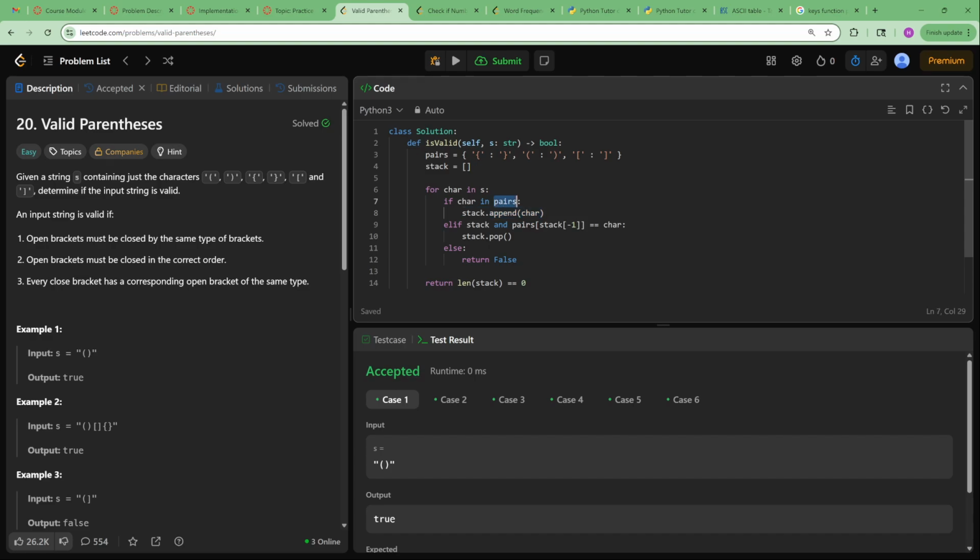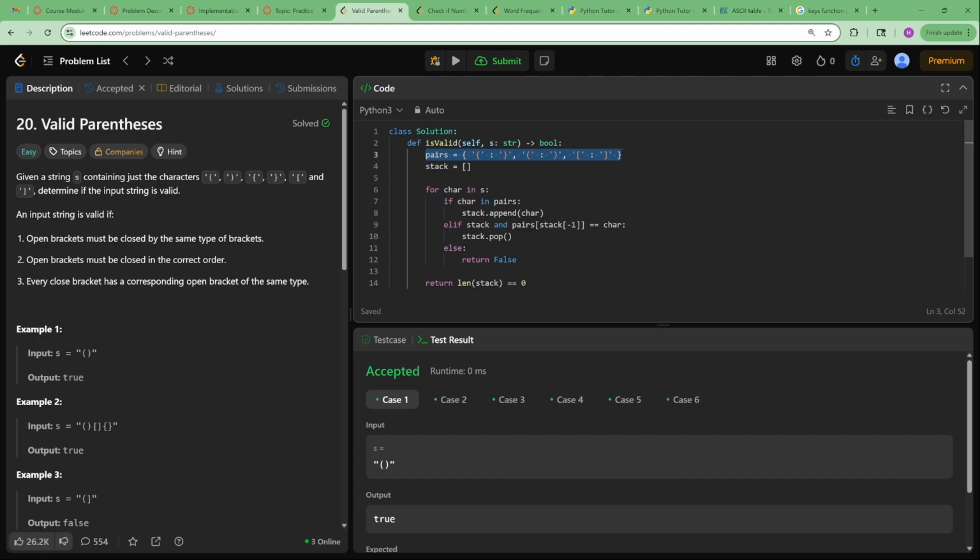The reason we use "in pairs" is because it's a dictionary. Dictionaries are hashed, so we can quickly do an O(1) lookup.